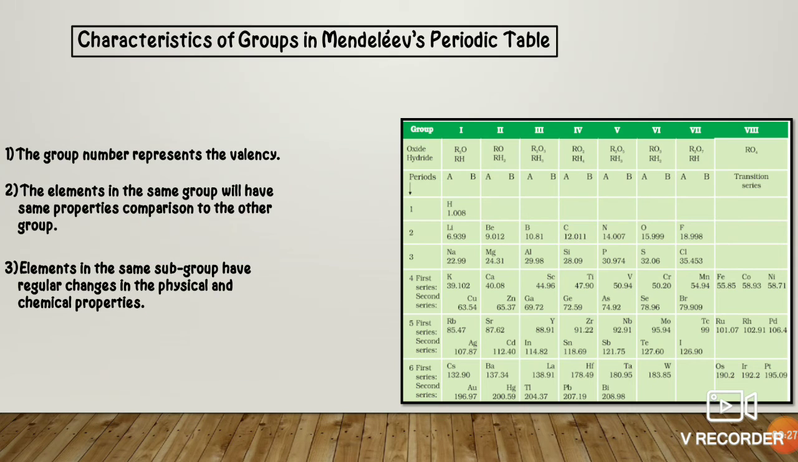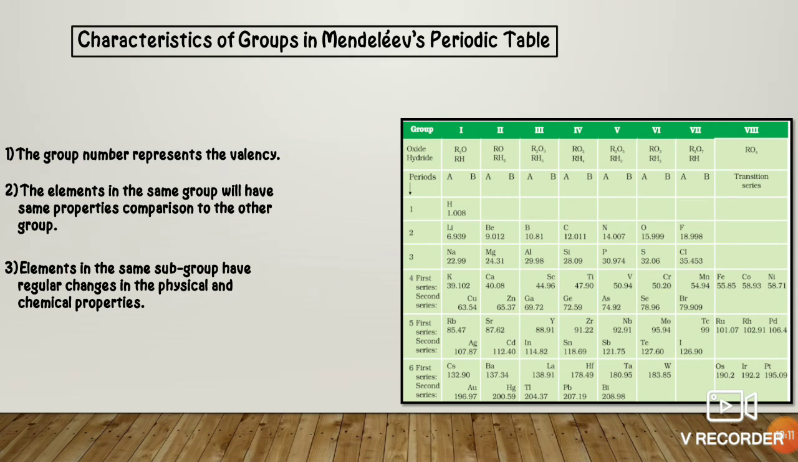Now the characteristics of groups in Mendeleev's periodic table. The first is that the group number represents the valency. Like I have already told you, all the elements present in group number 1 will have valency 1. If it is group 2, all elements will have valency 2. If it is 3, valency 3. If it is 4, it is also 4. If it is 5, then 8 minus 5 is equal to 3. When it is in 6, it will have 2. When it is in 7, it will have 1. And when it is 8, it will have valency 0. Similarly it goes on.